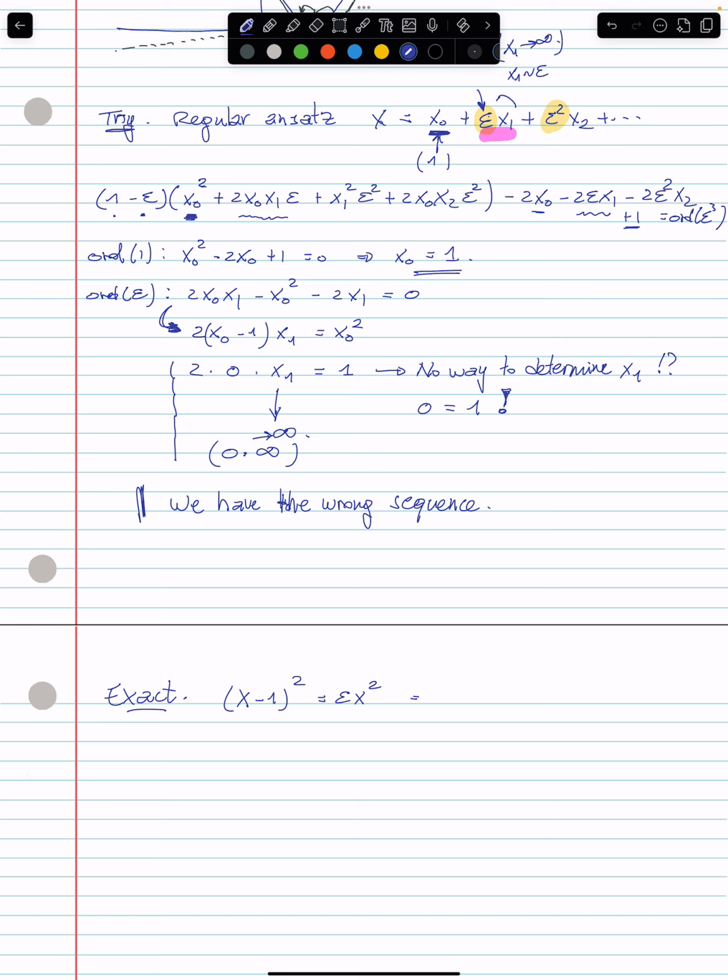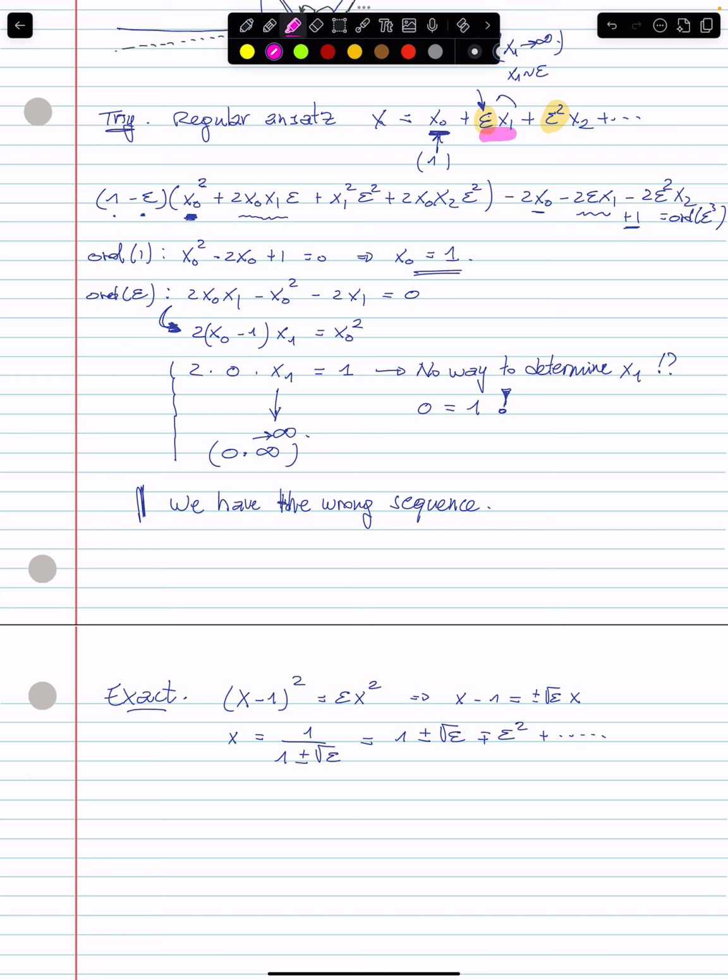So it means that x minus 1 is equal to plus or minus square root epsilon times x, meaning that x is equal to 1 over 1 minus or plus, let's just put it as we want. And that series expansion is 1 minus or plus square root epsilon, etc., etc.